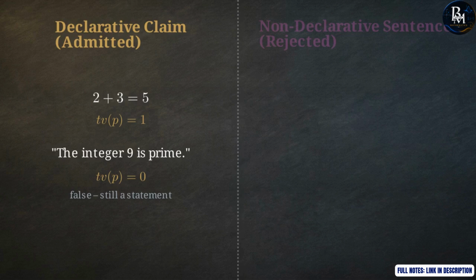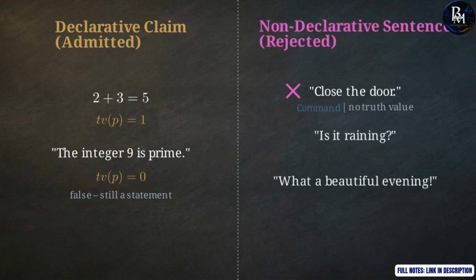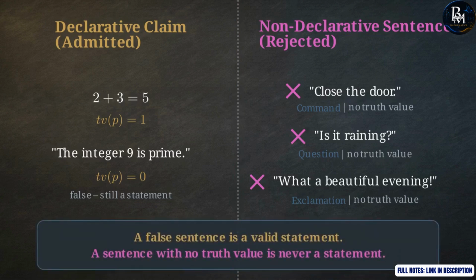Shift your focus to the right side. Here we have grammatically correct sentences that assert absolutely nothing, starting with the command, "close the door." This sentence directs an action rather than asserting reality. There is no sensible way to call it true or false, instantly disqualifying it. The same immediate rejection applies to questions and exclamations. Questions request information. Exclamations convey emotion. Neither function can be mapped to a 1 or a 0. The strict dividing line for mathematical admission relies entirely on assertability. Correctness is irrelevant. The capacity to be judged is everything.